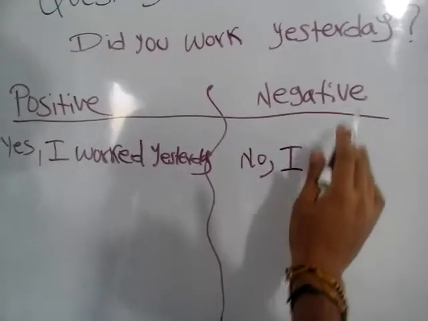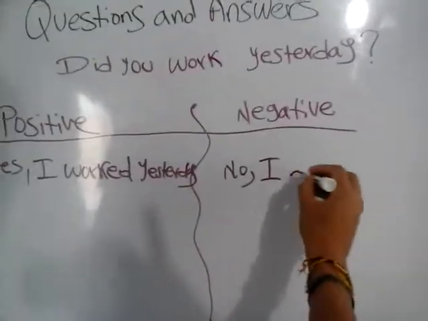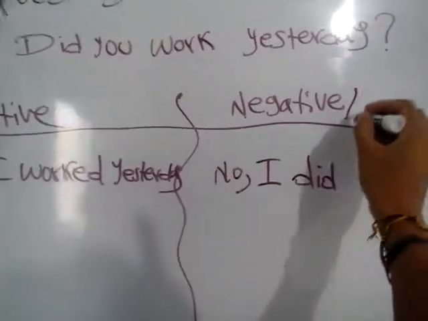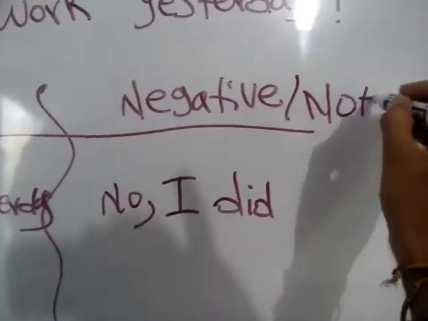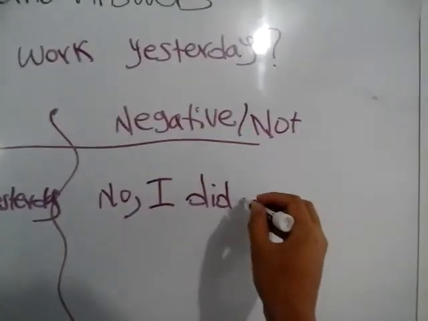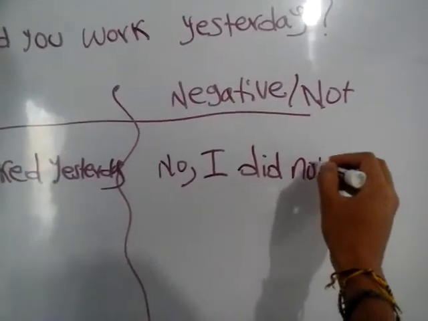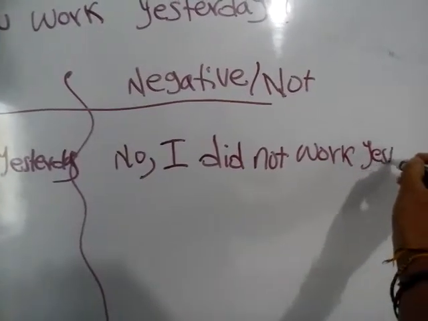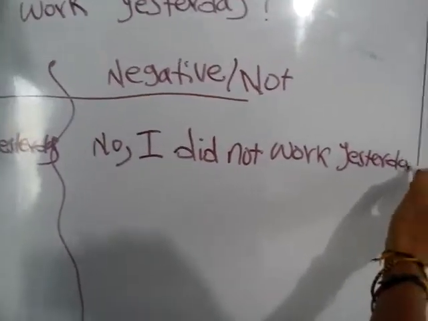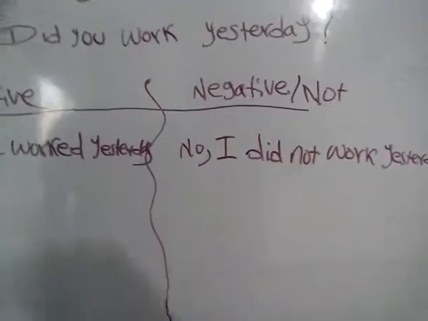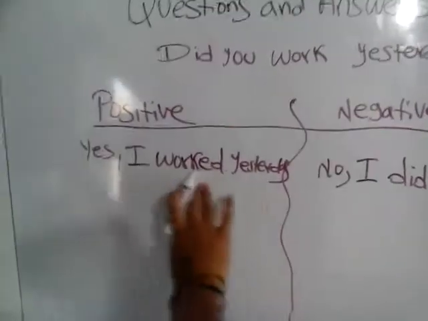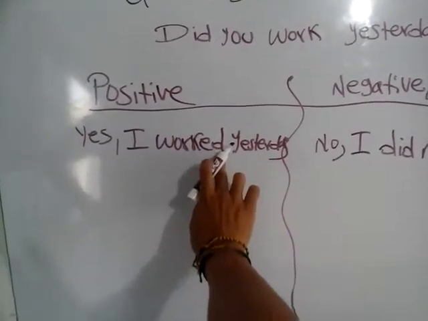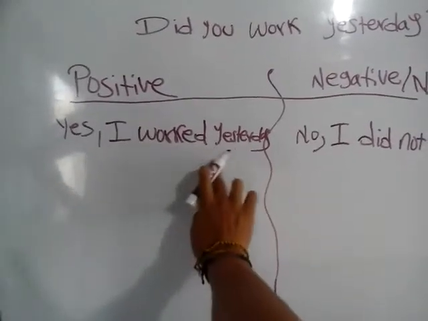So we will use the auxiliary verb I did, and we just add something, and it is the negative way. Okay, I did not work yesterday. So this is the way. So positive, yes, I worked, the verb changed, we add ed, yes, I worked yesterday.